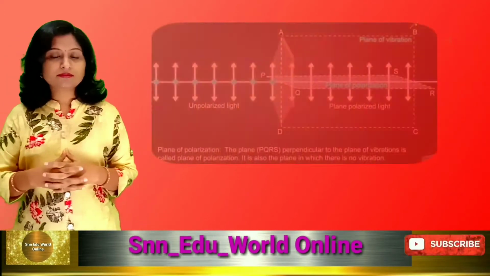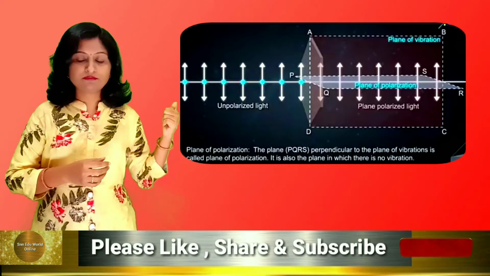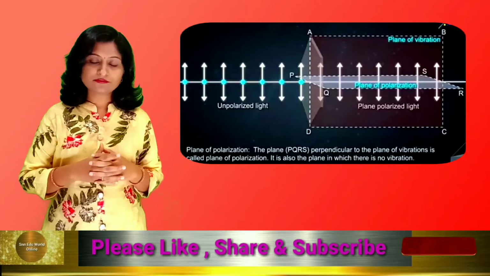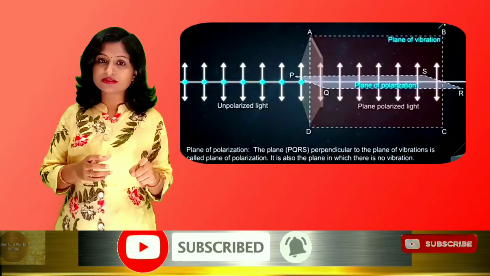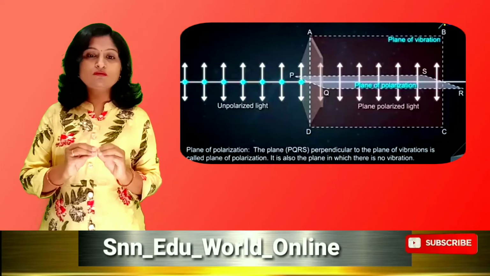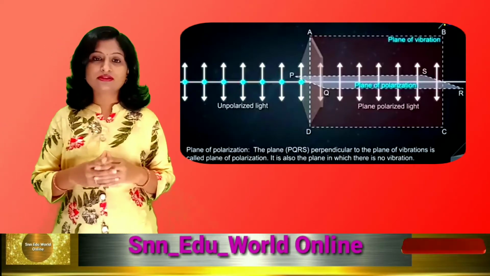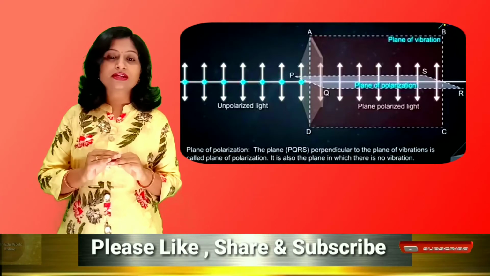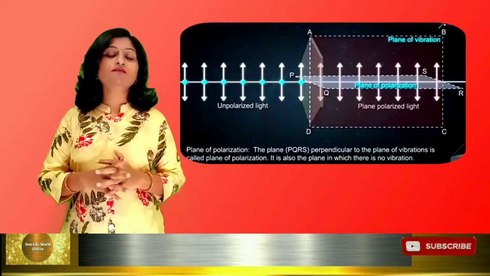Now there is another plane that I have shown here with PQRS. PQRS is exactly perpendicular to ABCD. Okay, so the plane which is perpendicular to the plane of vibration and where no vibrations take place is called the plane of polarization. Where we have caused polarization, in which we will not see a single ray of light vibrating, that is the plane of polarization.